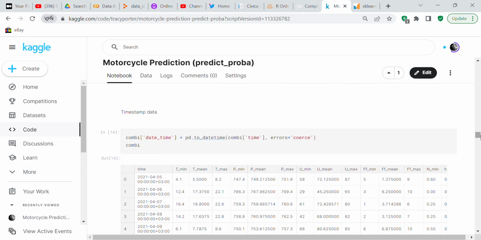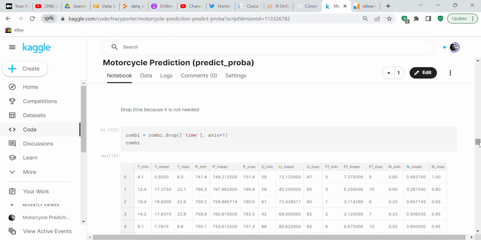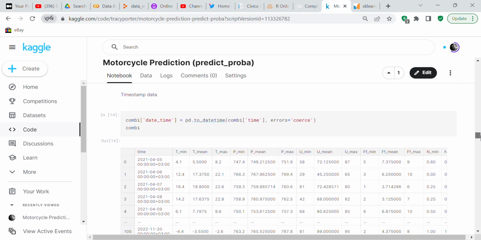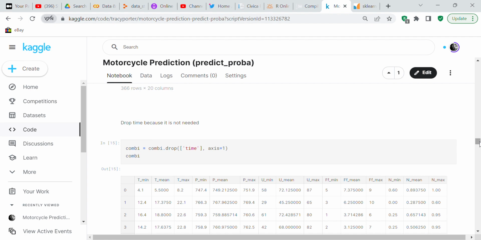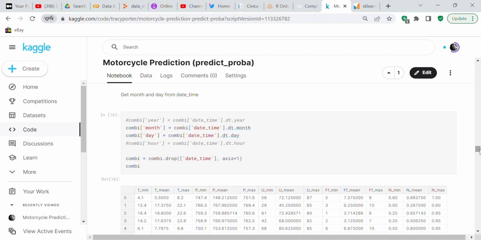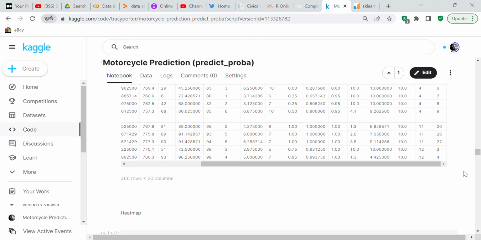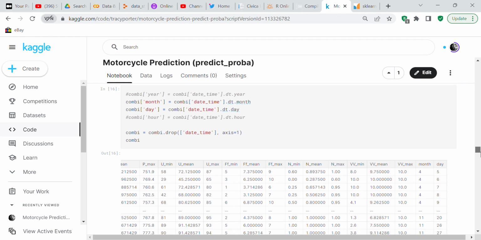We're going to timestamp the data. We're going to use pandas to timestamp the data. And then we're going to drop the time because it's not needed, because when you timestamp the data, it creates a new column, so we don't need the time anymore, so we've just dropped it. We're going to get the month and day from your datetime. And so when we do that, we're going to create 2 more columns called month and day. So you can see here, month and day.